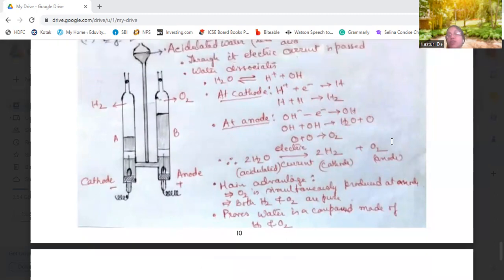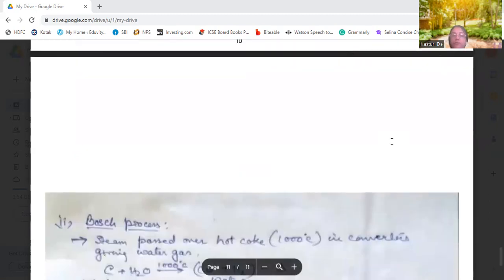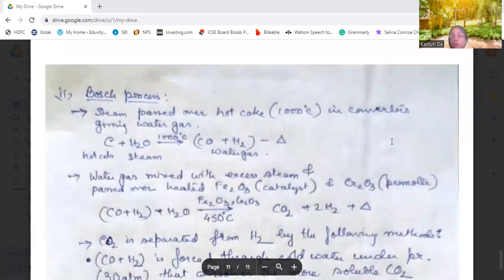The main advantage in this process is that oxygen is simultaneously produced at the anode, and both H2 and O2 are pure in nature. Okay, and this reaction proves that water is a compound, which is made up of hydrogen and oxygen. Here, next we come to the Bosch process.